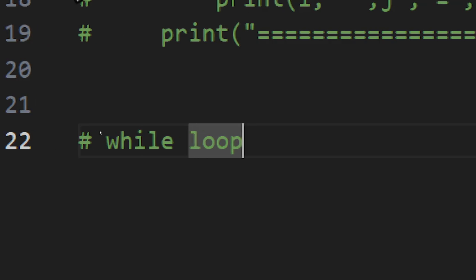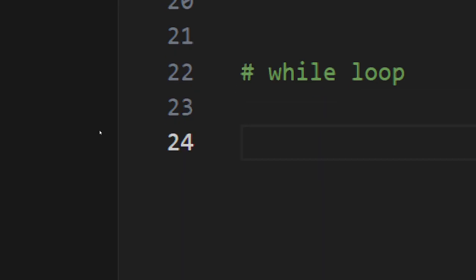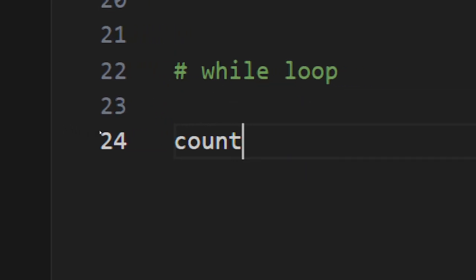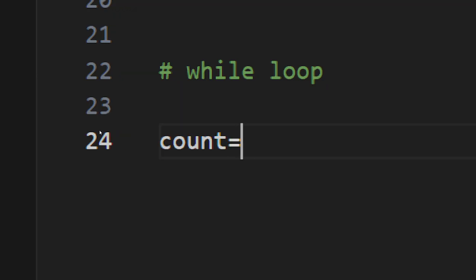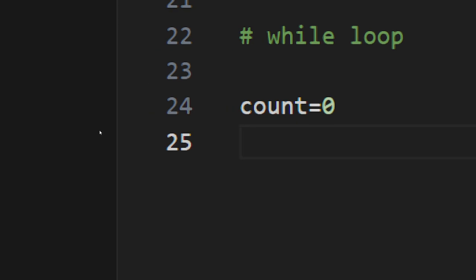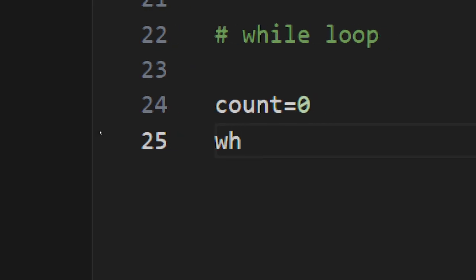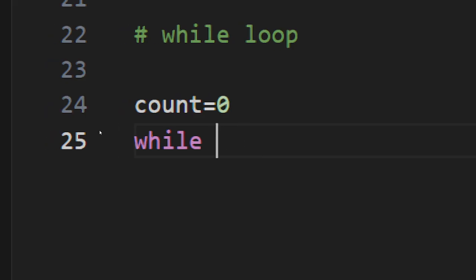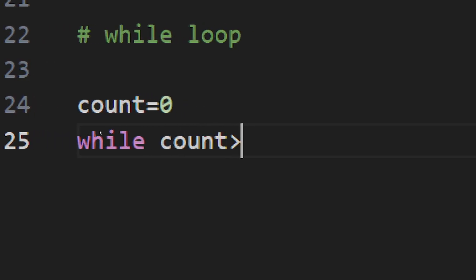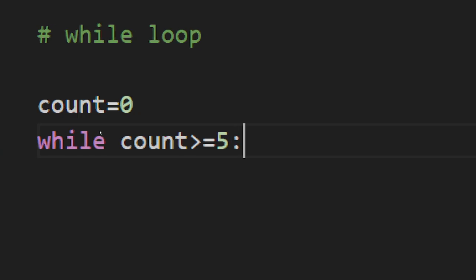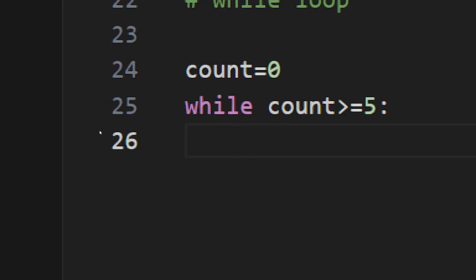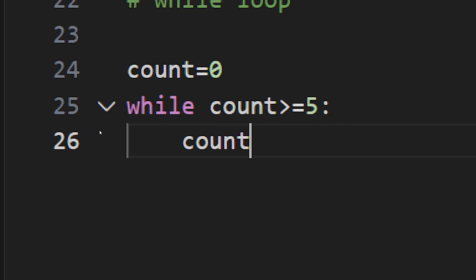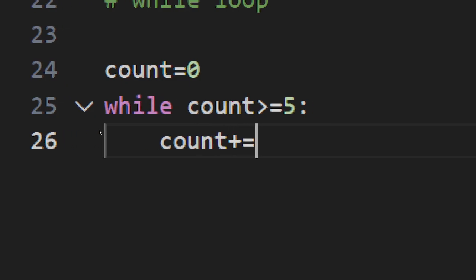For example, I write the code. Declare count, I create count equals 0. Then while count less than 5, and I increment the count: count plus equals 1.